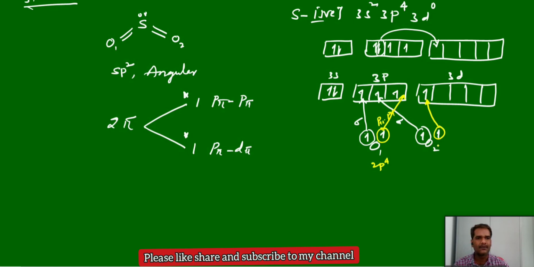Now the orbital overlapping here is the p orbital of oxygen and the d orbital of sulfur, and they will form the pi bond, and this bond is called p pi d pi. P pi d pi is nothing but the orbital overlapping of the p orbital in oxygen and the d orbital in sulfur. So one p pi, one p pi d pi. You should keep this point in mind, very, very important.